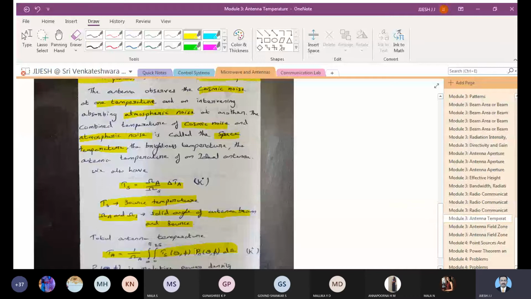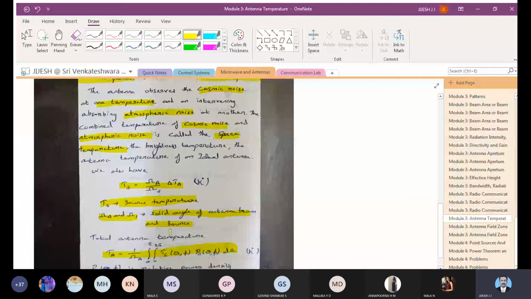Pn theta phi is whatever you have. If En is given, you can take the square of E, you get P. So Pn theta phi and Ts theta phi also you have to get. Once you get all these things, and omega A, as you know, the solid angle of an antenna beam, and you know all these parameters, then you can find out the total antenna temperature.